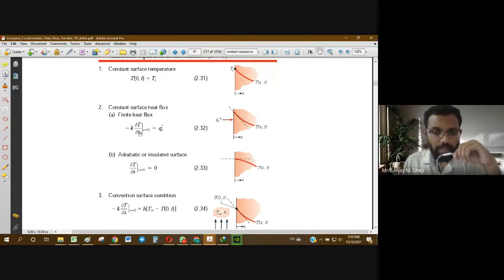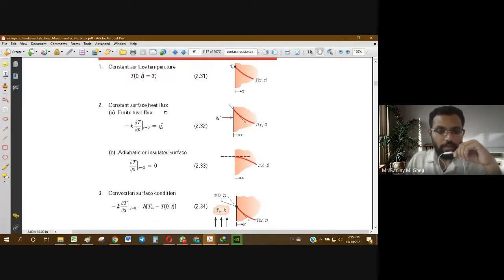The area term is missing because we are dealing in heat flux terms. As I said to you, heat flux means heat transfer per unit area. When you divide the heat transfer rate by area, it is denoted as heat flux.